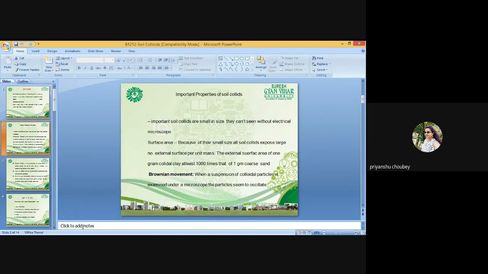Soil colloids, that is the clay-humus complex, are the most reactive components of the soil and control the three most important soil functions, namely buffering, filtering, and nutrient supply.